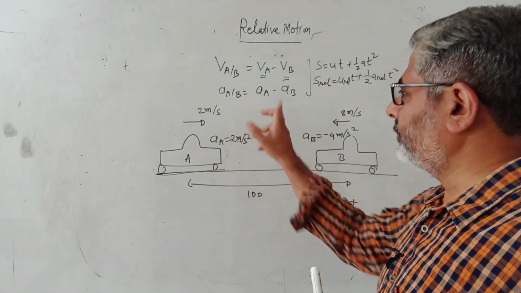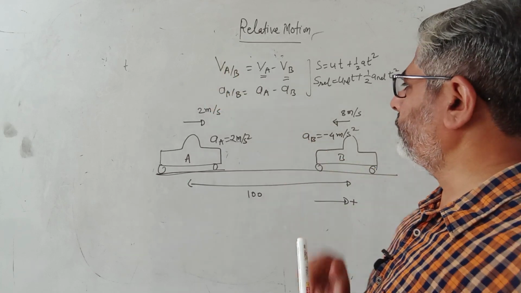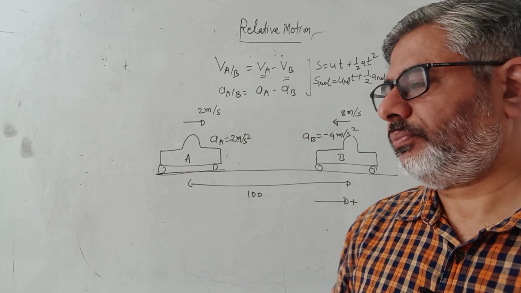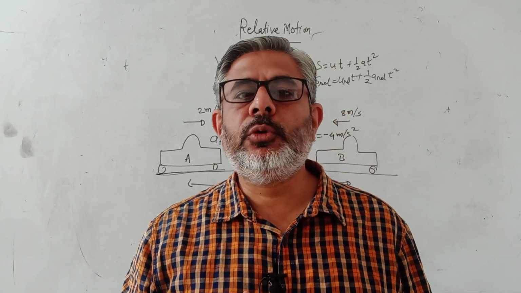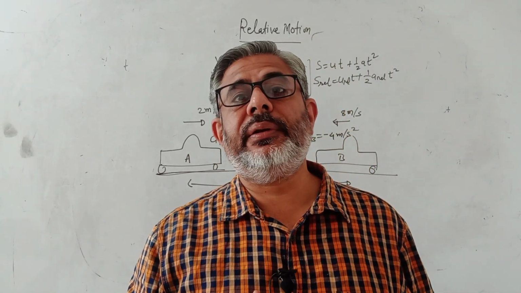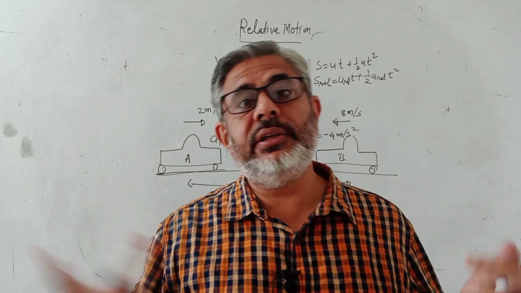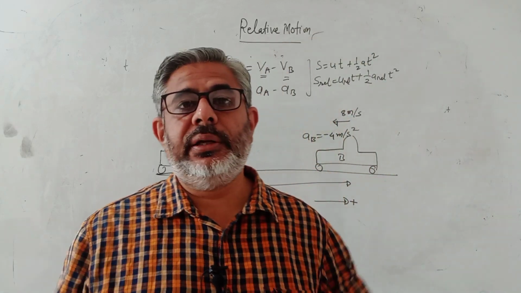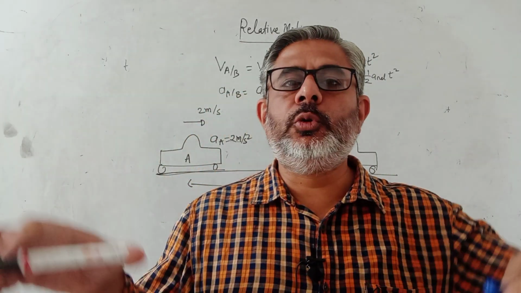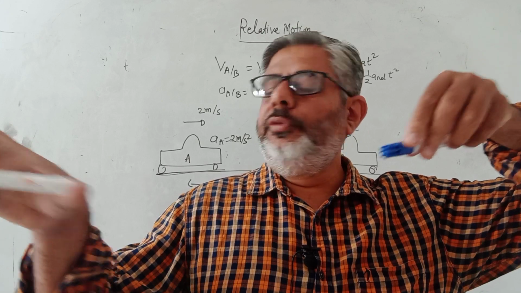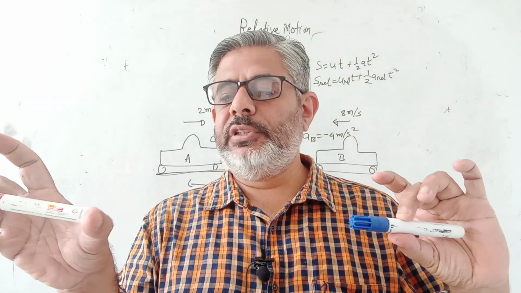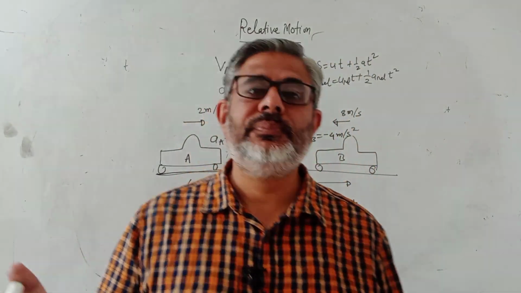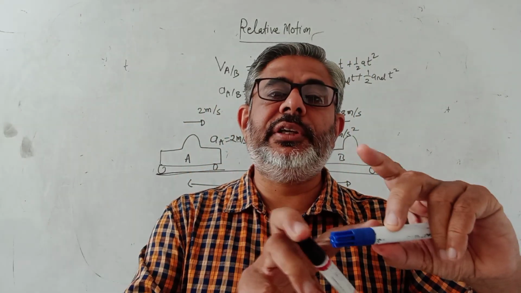So relative acceleration of two objects, relative velocities of two objects, these are two entirely different concepts. It is possible that two objects may be at rest with respect to each other and still accelerated. So you will be surprised, how can it happen? I can tell you, there are two cars which are moving in the same direction with the same speed. What is their relative velocity? Zero.